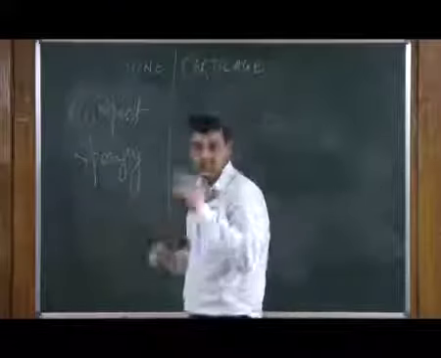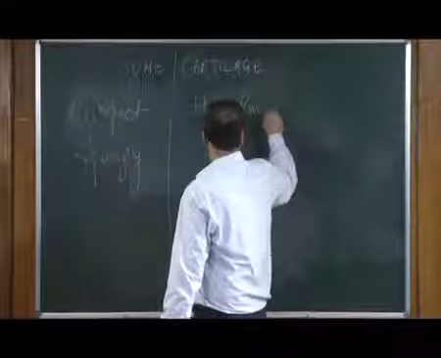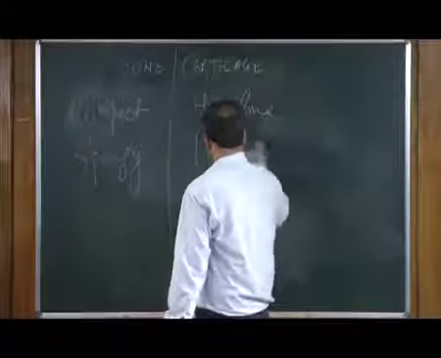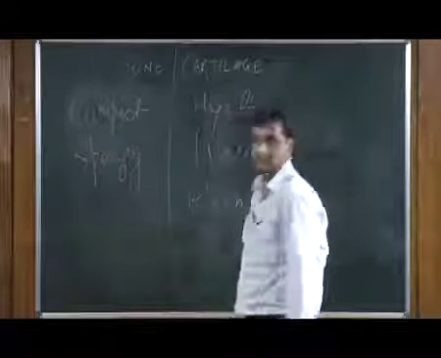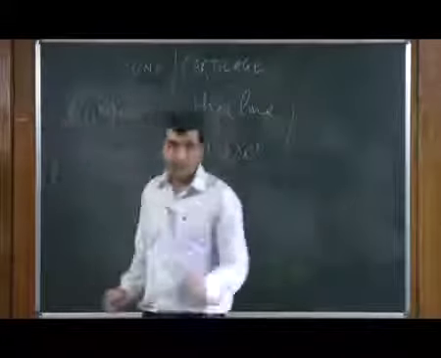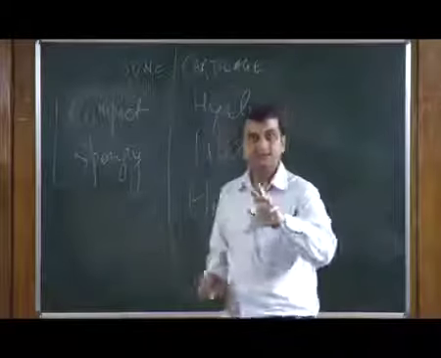While in case of cartilage, we have three different kinds: hyaline cartilage, fibrocartilage and elastic cartilage. So, we have three kinds of cartilage and two distinct kinds of bones. Now, we will simply see with an example how these are different.